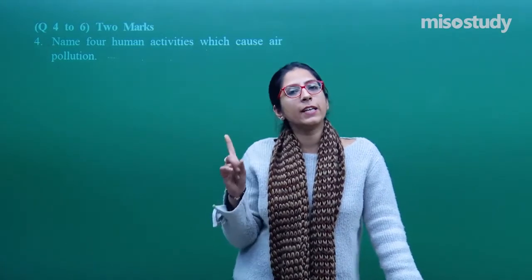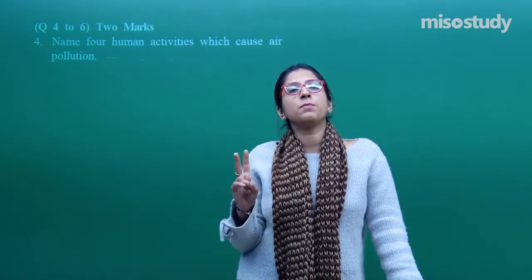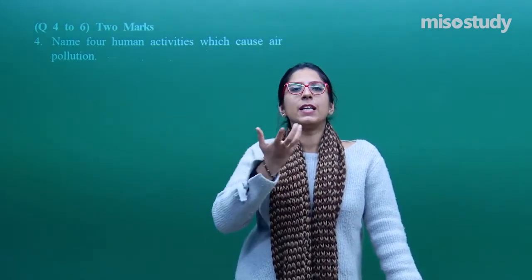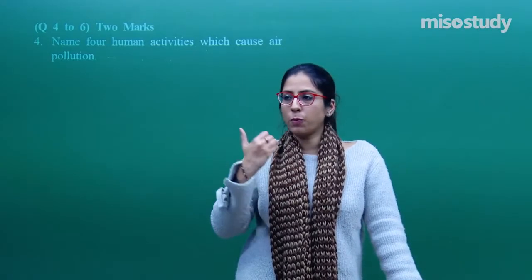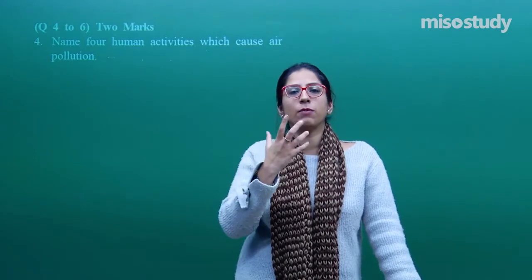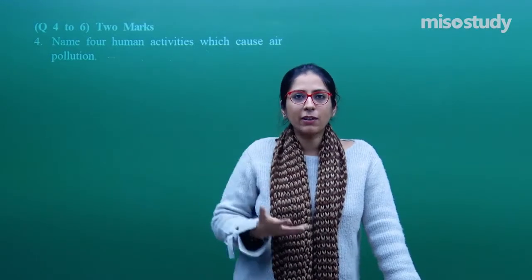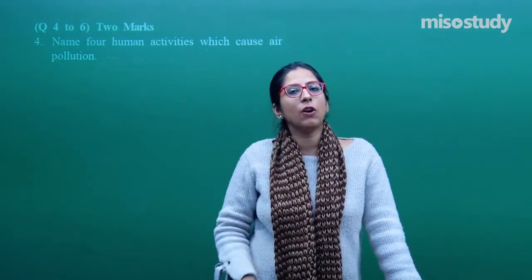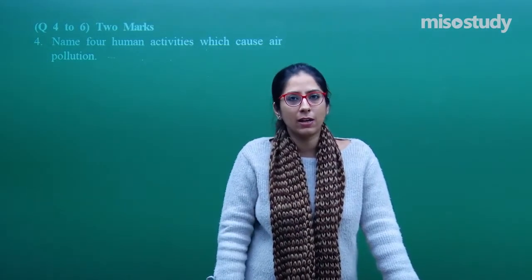These pollutants can be gaseous pollutants. These pollutants can be particulate matter. So when these pollutants are inhaled by human beings, we are exposed to so many diseases like asthma, bronchitis, irritation of eyes. Sometimes our immune system is also affected. The kidney, liver, spleen, each and every organ is affected, especially your lungs.